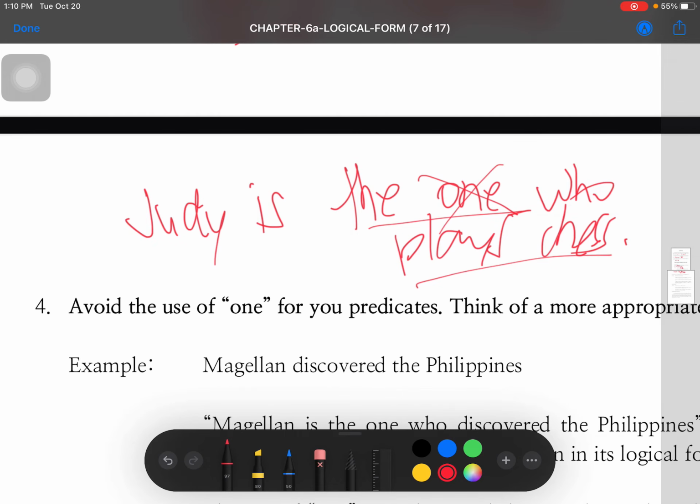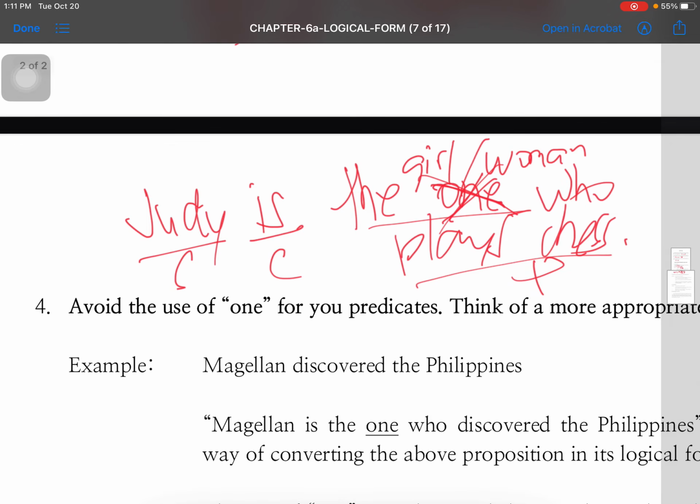Think of a more appropriate word. Palitan mo yun. Judy is the girl or woman who plays chess. So, pwede na yan. It is already in its logical form. Judy, subject, is copula. The girl who plays chess is the predicate. Basta wag mo lang gagamitin yung one. Because of rule number 4.